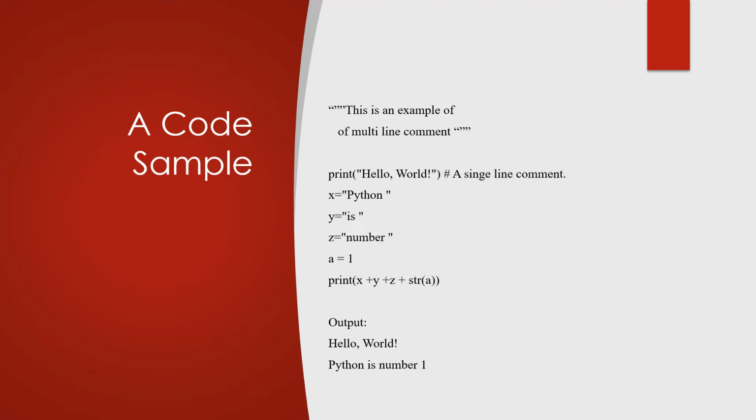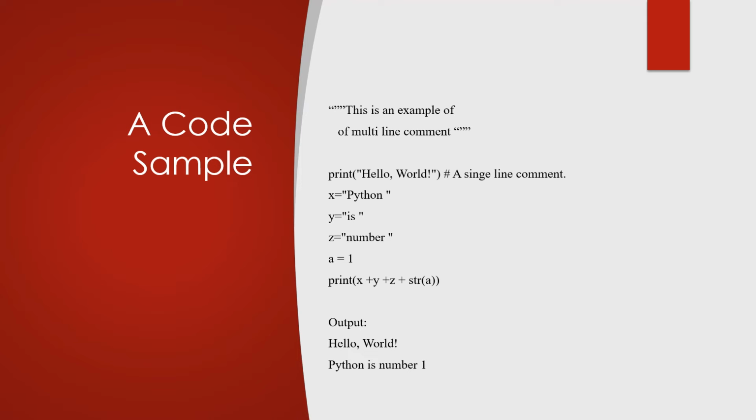A simple code of Python can look like this, which starts with an example of a multi-line comment with a triple quote. In Python, we can use a triple quote to make multi-line comments and a hashtag for a single line comment. This is print hello world, a simple print statement, where we are giving variable x as Python as a string, y as a string, and z number as a string, and a is 1. And over here we're printing the value of x, y, z, and a all combined using string concatenation.